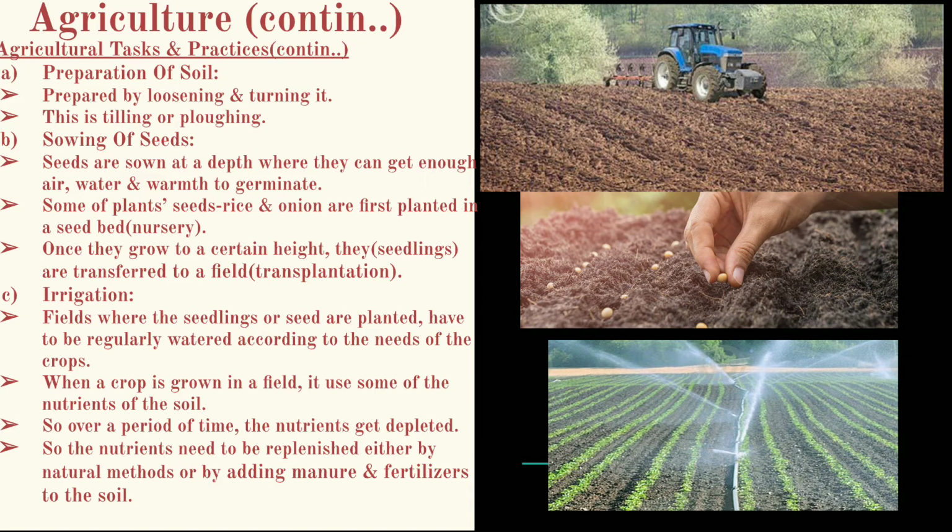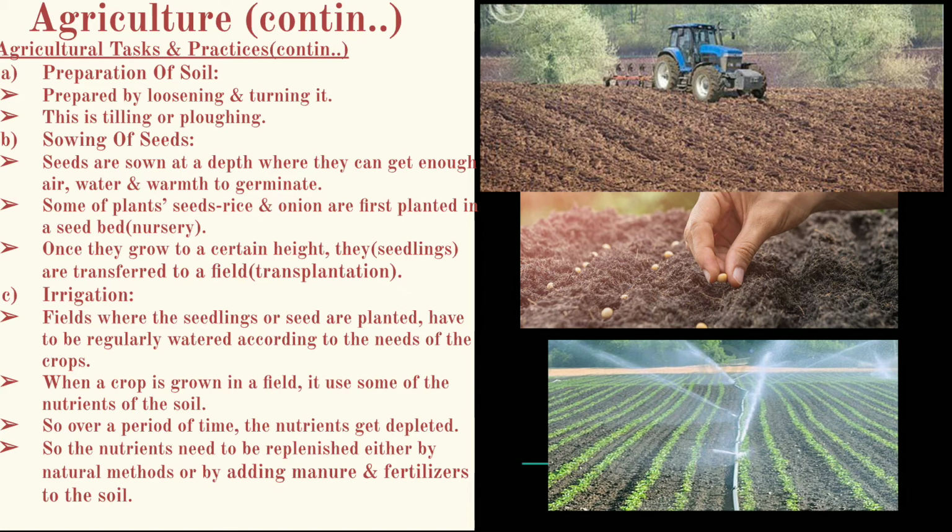After preparing the soil, the farmer now starts to sow the seeds. How does he do that? The seeds are sown at a depth where they can get enough water, air, and warmth to germinate. See, the first picture is of plowing, the tilling of the soil, and then the sowing of the seeds. The farmers sow the seeds at a minimum depth so that the seeds can get all three, air, water, and warmth, to germinate.